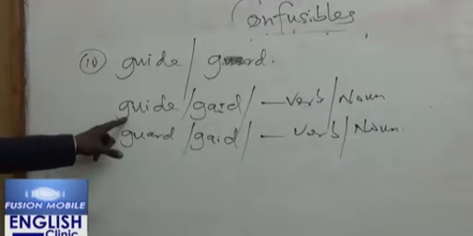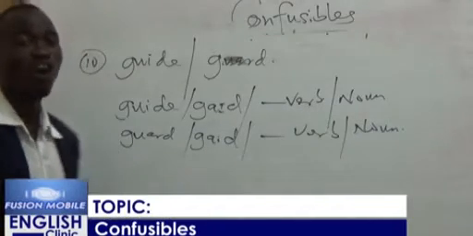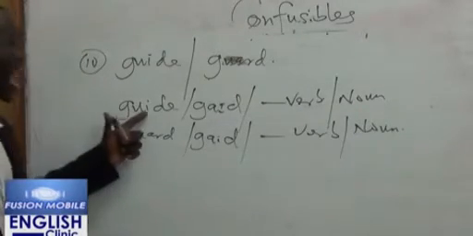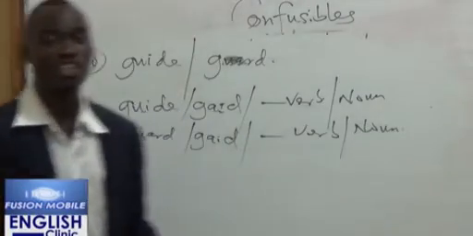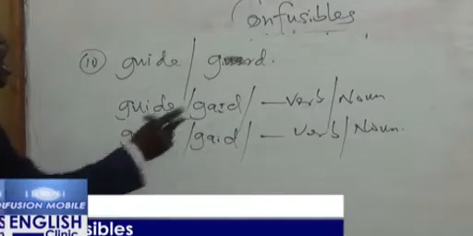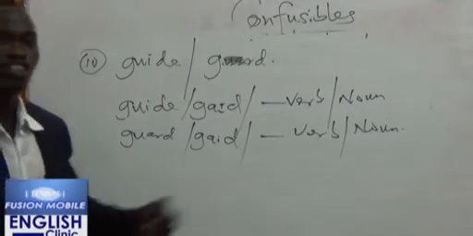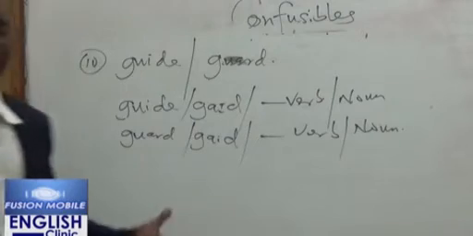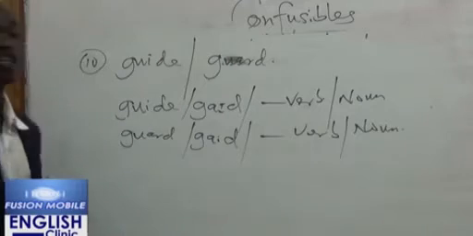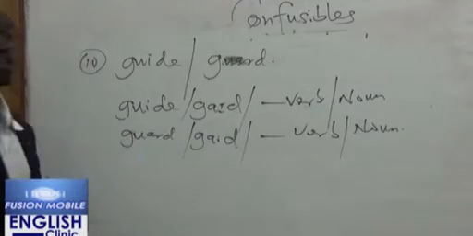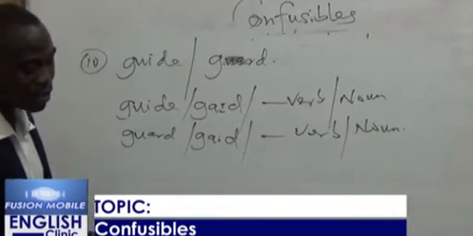Now, what does it mean to guide? To guide means to lead or to direct someone in the path that he or she should go. But when we talk about guard, guard means to protect, to give someone shelter from danger or harm. So they don't have the same meaning. Guide means to lead or to direct, while guard means to protect. That is the difference between guard and guide.